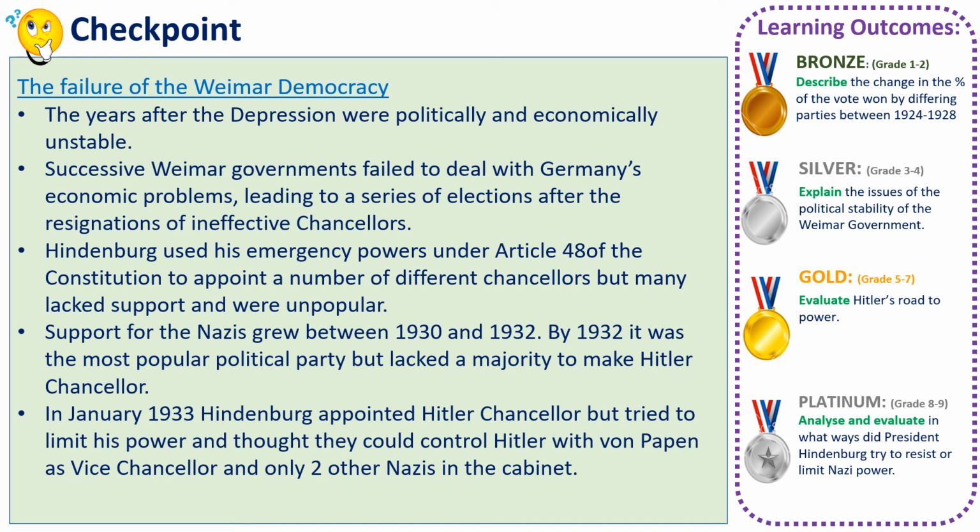The support for the Nazis was growing before the Depression, but massively shot up due to the Depression. So from 1930 to 1932 is where we see the biggest amount of growth. And the important bit to remember is that in 1933, Hitler was made Chancellor due to the fact that Hindenburg and von Papen thought they could control Hitler and the Nazi Party.